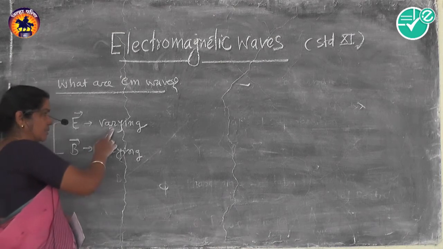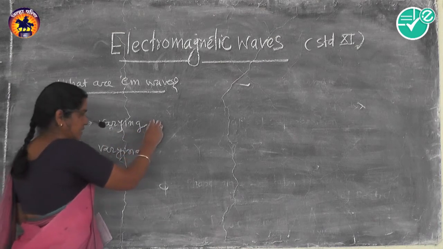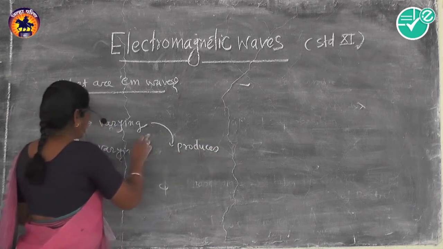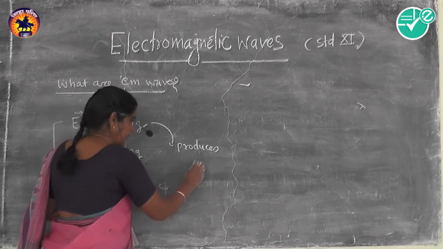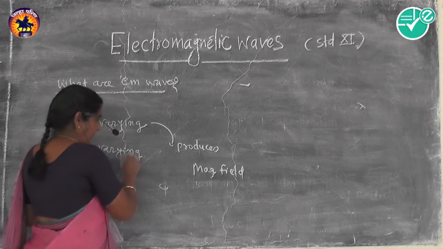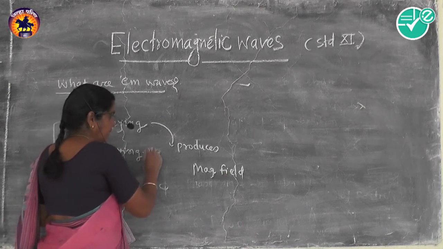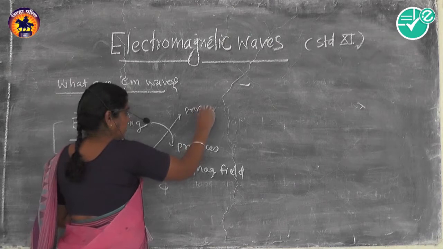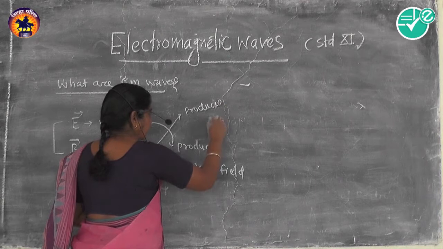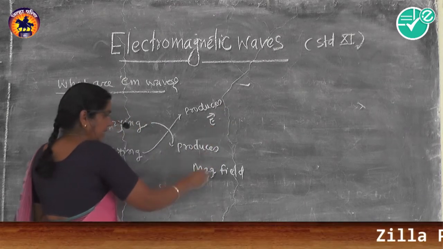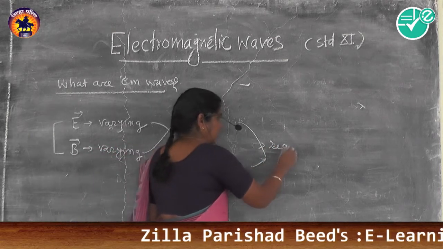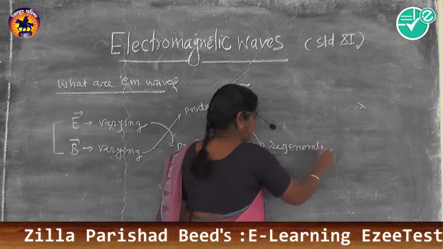This is shown by the electromagnetic induction laws, Faraday's laws. So when one type of energy changes, it produces another type of energy. Variation of electric field produces magnetic field, and when the magnetic field is changing, it produces electric field. So electric field and magnetic field both regenerate each other.